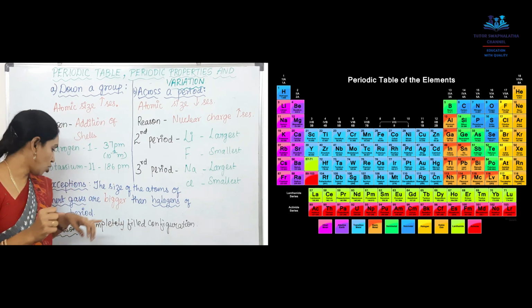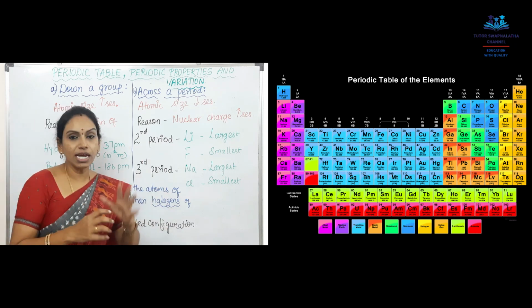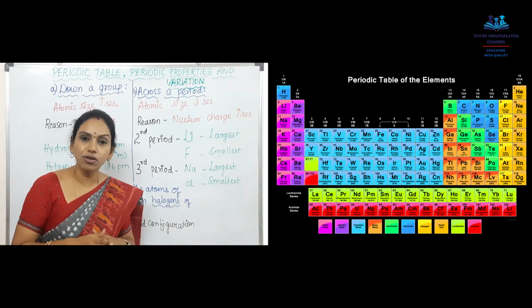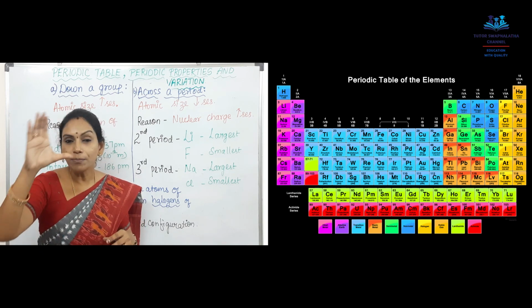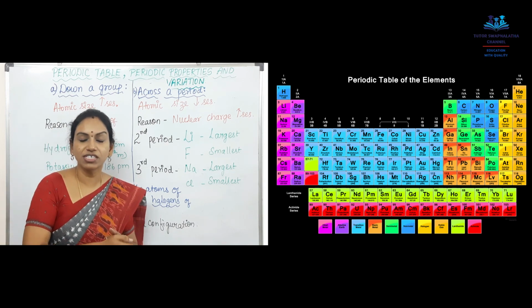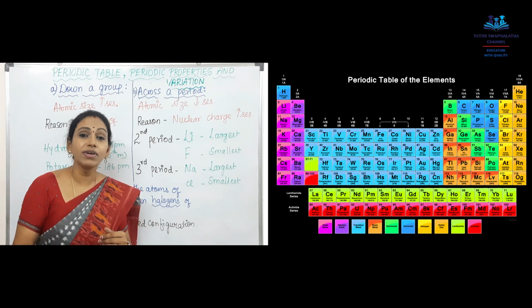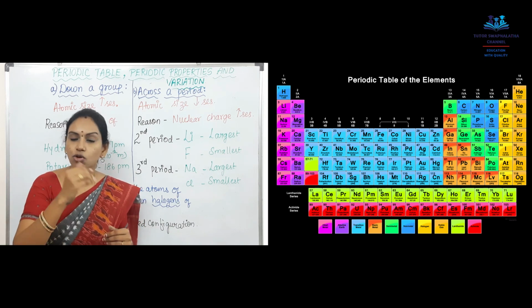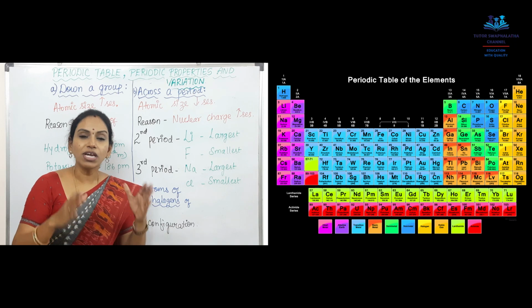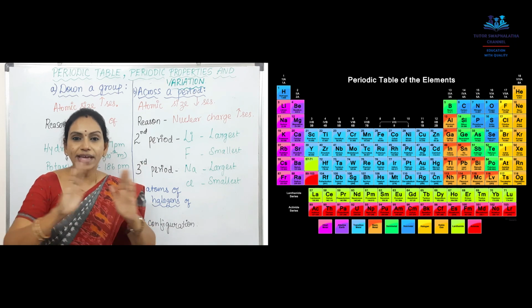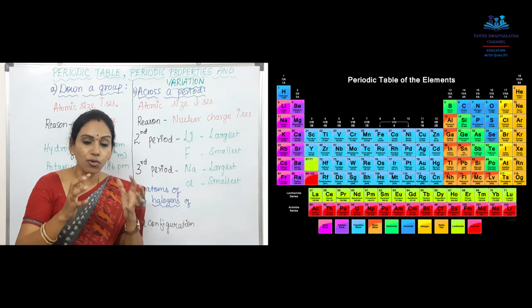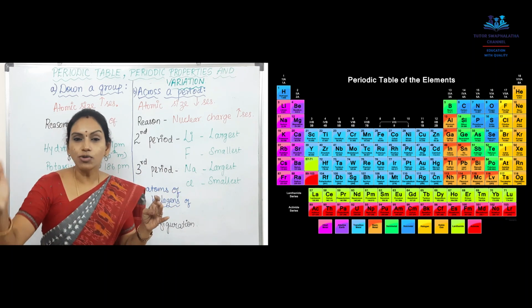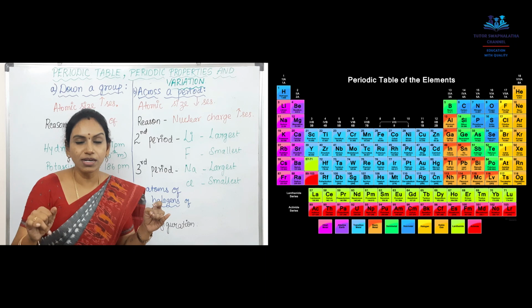Why? Because of the completely filled electronic configuration. We already know 0th group elements have a completely filled electronic configuration. The outermost shell has completely filled electrons in itself. So if the electrons are filled, they don't react with anybody. Yes, and the nucleus also will never disturb the outermost shell which is completely filled.